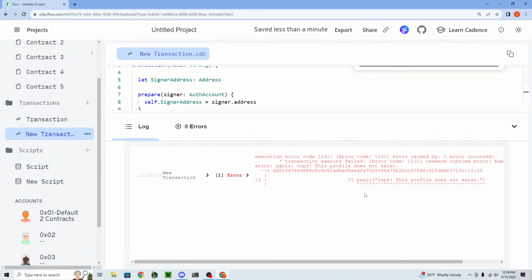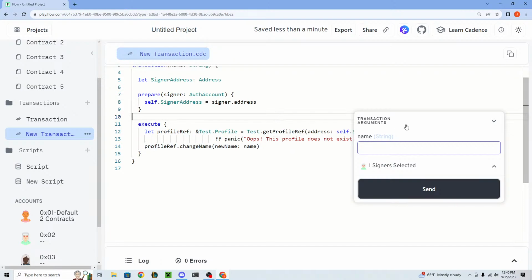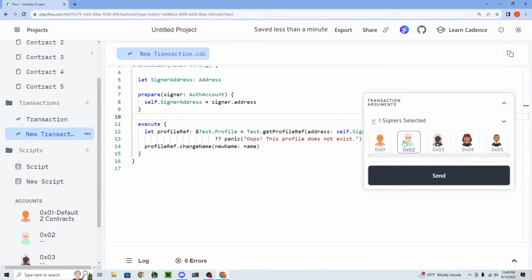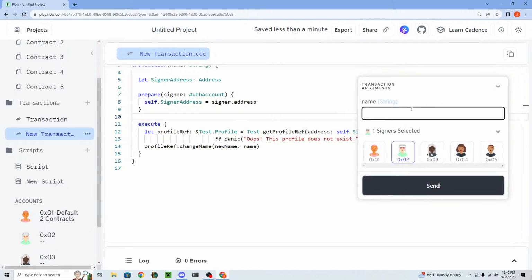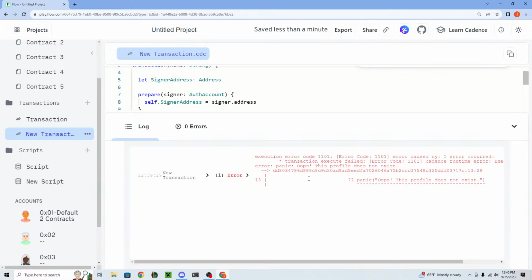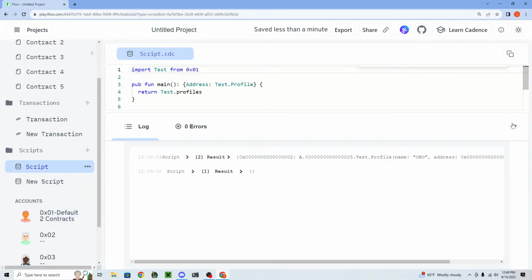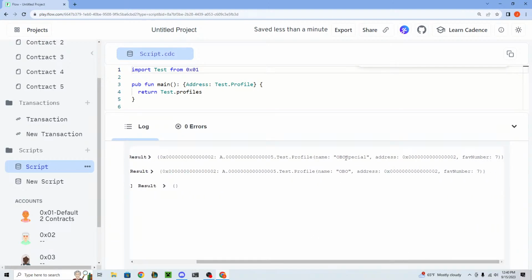So now let's go ahead and, can I clear this somehow? God, the old playground was so much better. Shame. Okay, so anyways, let's change the name to OBO special. And if we send it, then we should see in the script that the name was changed. And we do. So the name was changed from OBO to OBO special. Hooray!